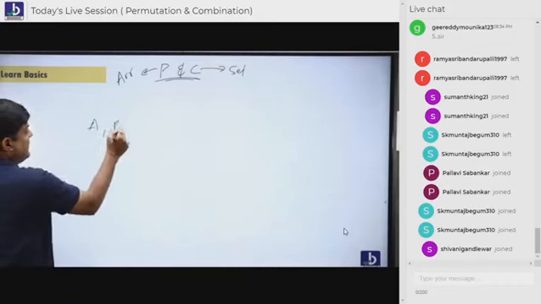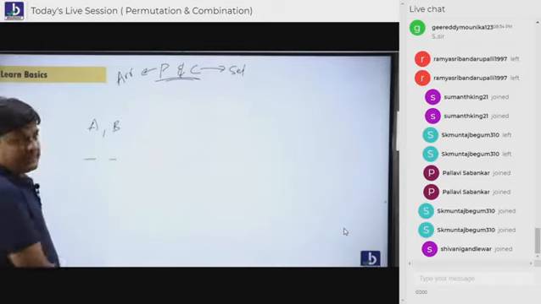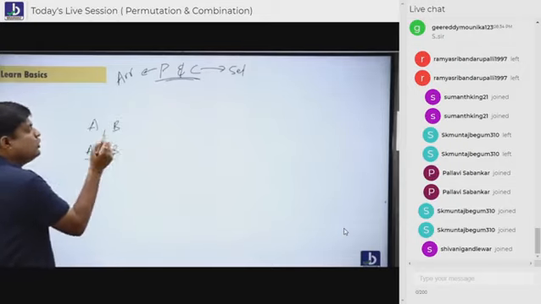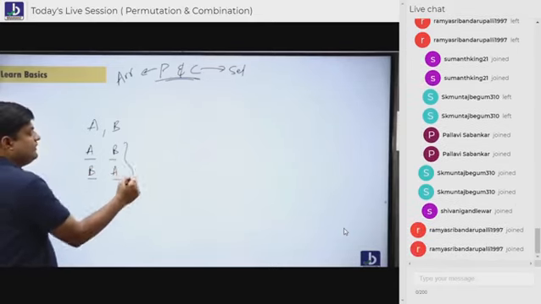Two people are standing, two places are there. You all know that if two people are standing and two places are there, how many ways you can arrange? Two ways. One AB and the other BA. So how many ways you can arrange?